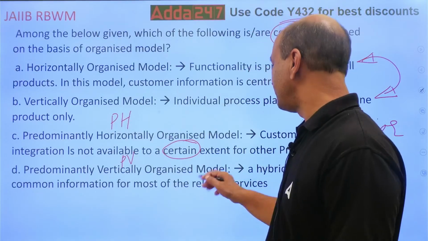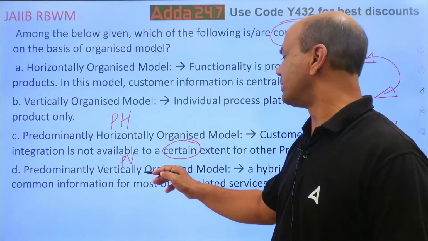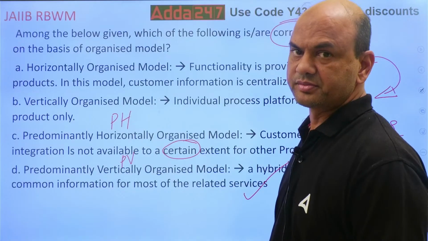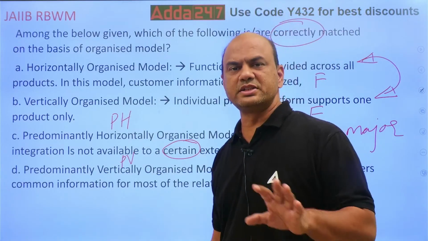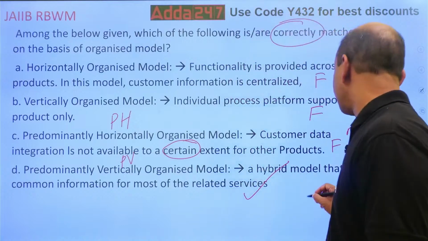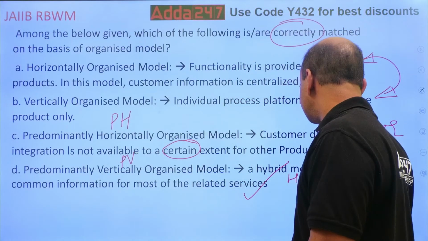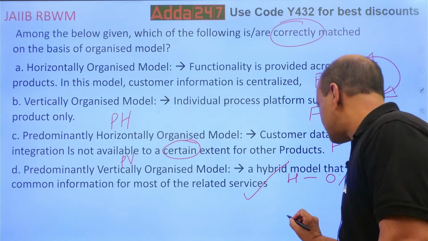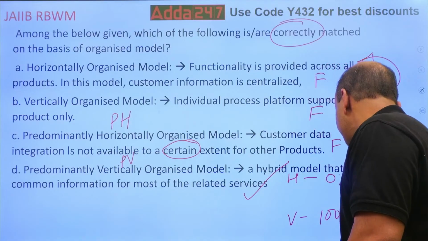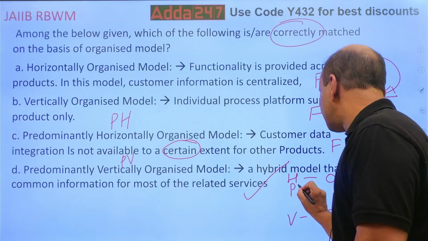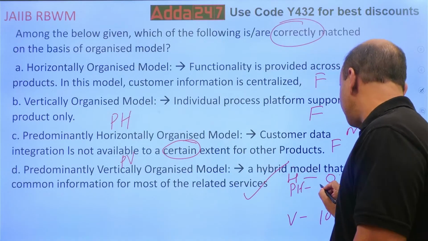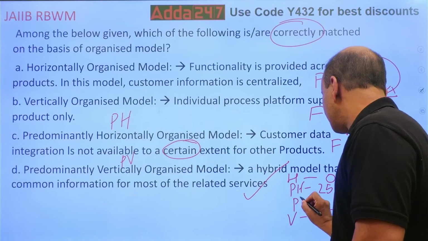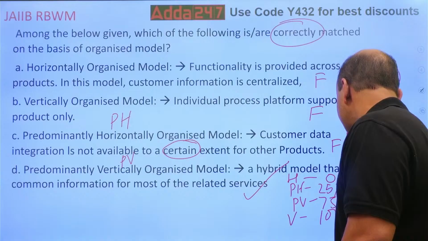Got it? And PV, a hybrid model that offers common information for most of the related services. Most. Okay? See, the logic is very simple. Horizontally organized, 0% data sharing between various products. Vertically organized, 100% data sharing between various products. PH, I'll give you rough figures, roughly 25 to 30% data sharing. PV, 75% data sharing. That is the way.